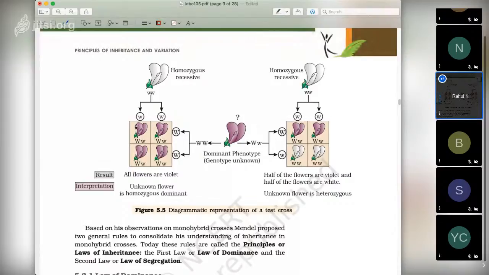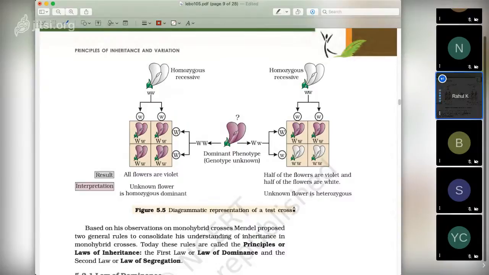Okay, because this dominant allele is coming in all the generations, in F1 generations from this parent. So we get all tall, so all violet. If we get all violet, we can say that it is homozygous. But if we get white flowers, we can say that it is heterozygous, because the other half allele is of recessive type, and that's why when it meets with recessive, it gives recessive phenotype.